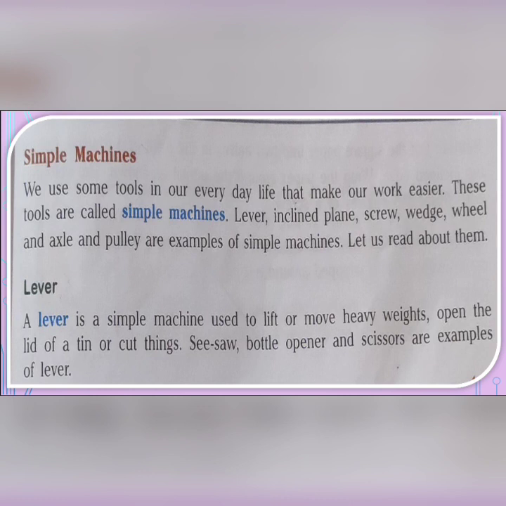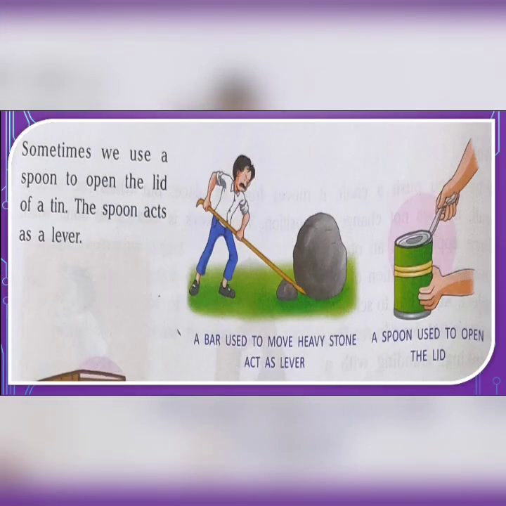To open the lid of a tin, what do we use? We use a spoon, right, or a knife. In that case, these two things, like a bottle opener, are levers. Lever means anything which is used to lift a heavy load or to open anything.